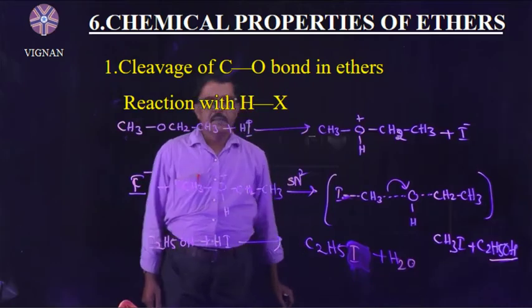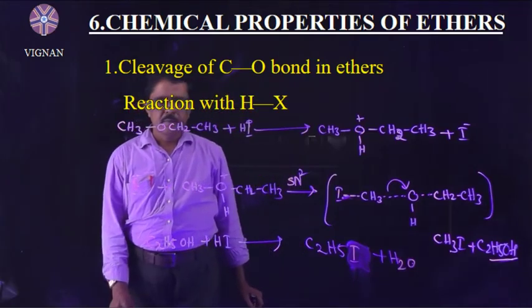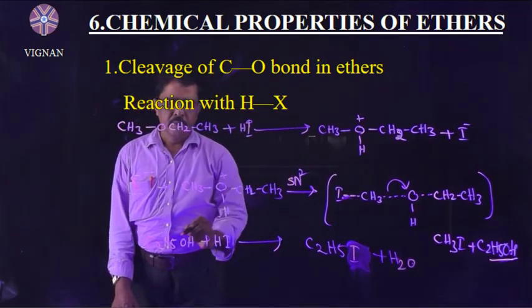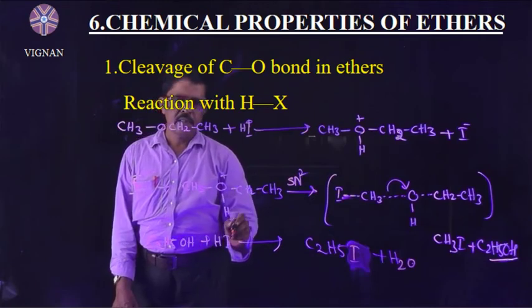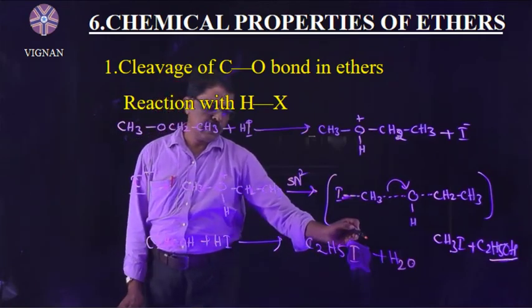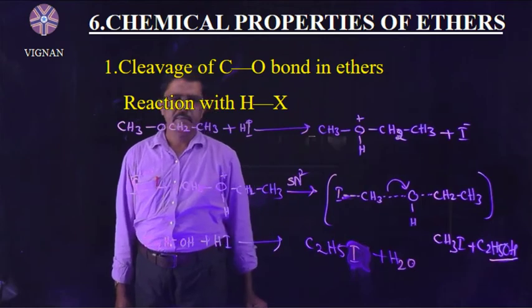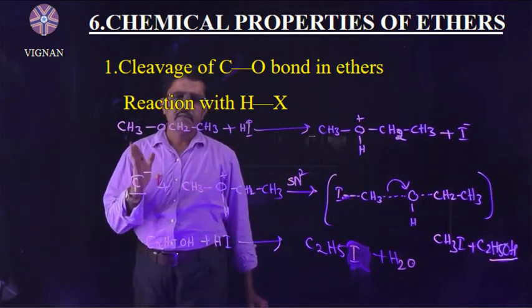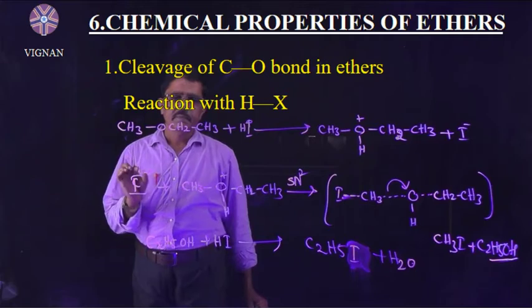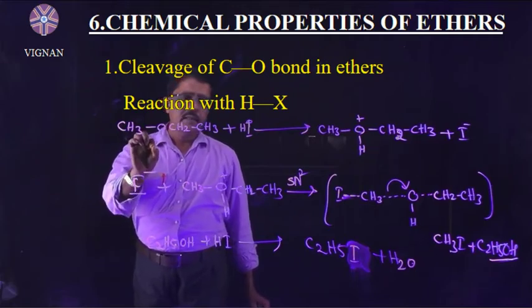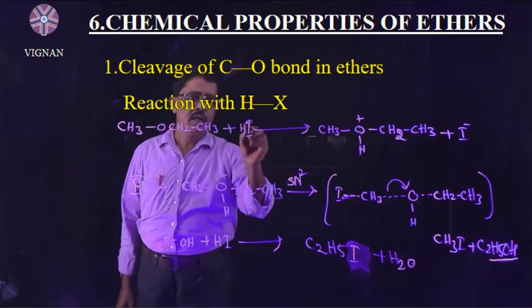So this is the reaction between ethyl alcohol and HI, giving ethyl iodide plus water. Right? Understand? This is the mechanism of ether reacting with HX.